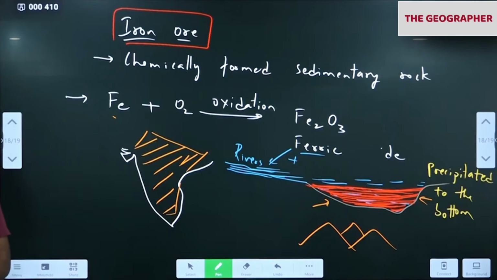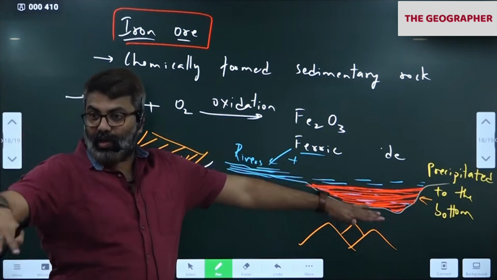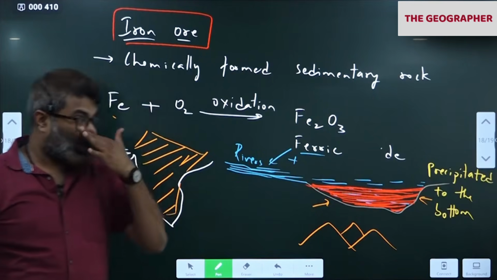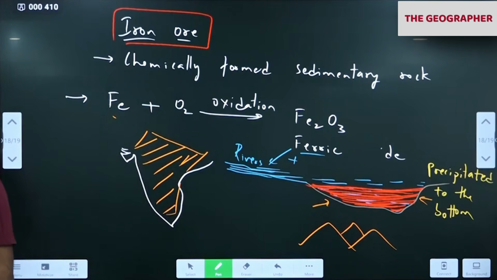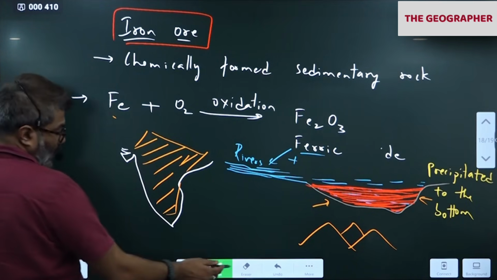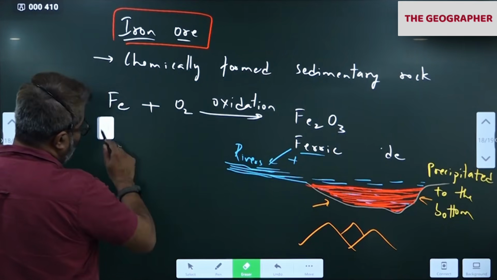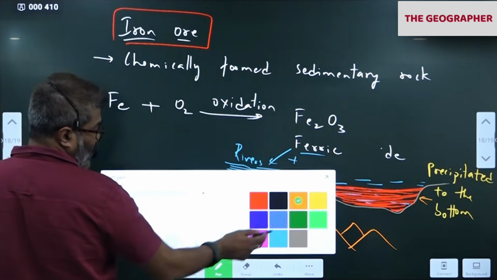Okay. Either they can be found on the surface level itself or in the form of a mountain. Either like this or like this. Right. Quickly write. So everywhere the iron deposits get accumulated over some places, we get this.